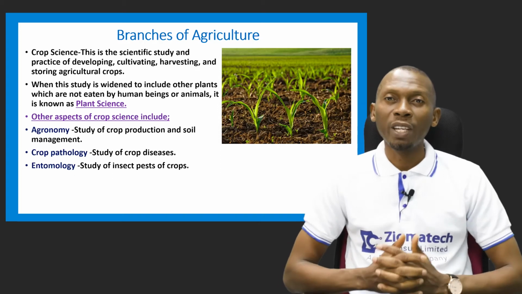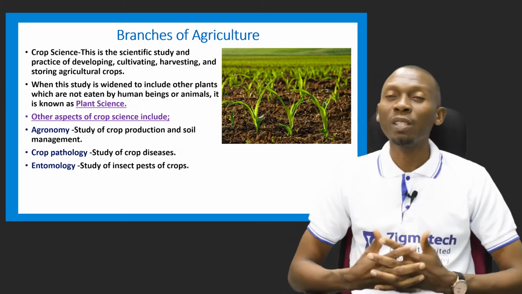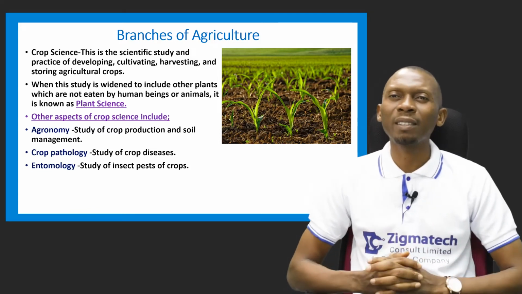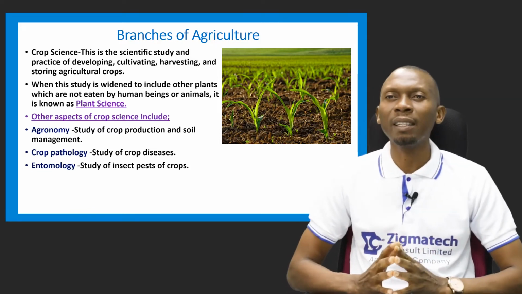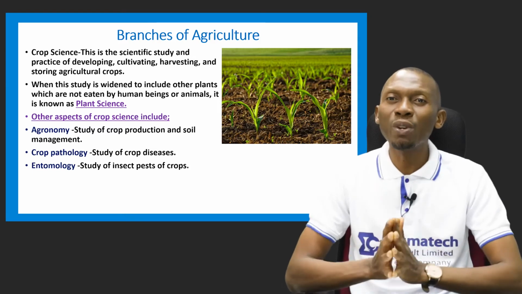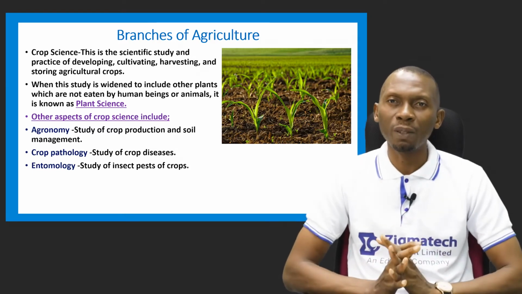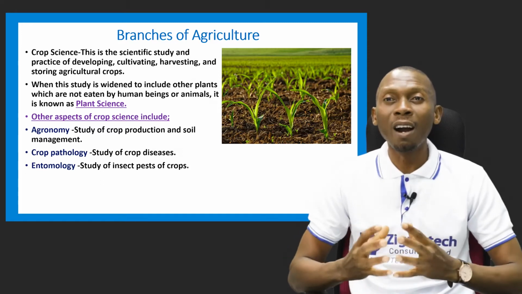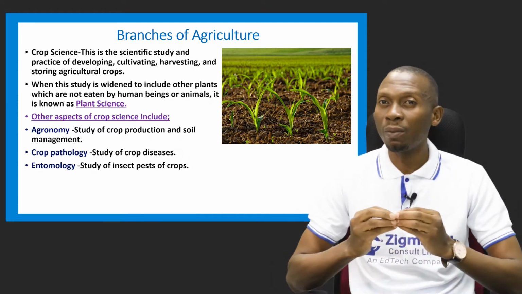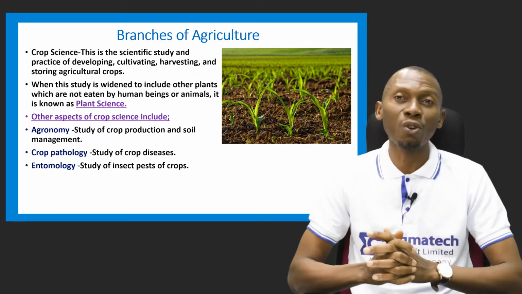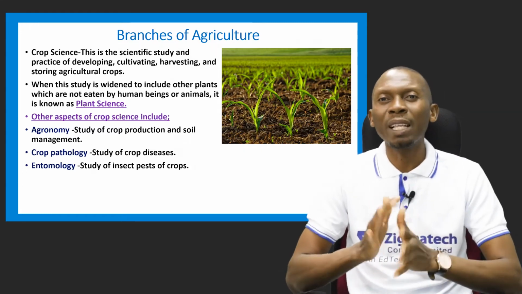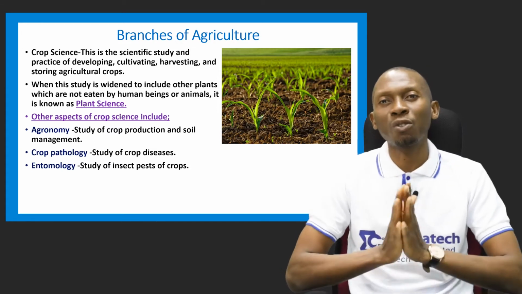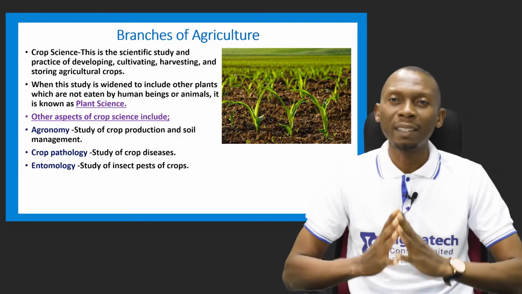Another branch of agriculture here is called crop science. Now, what is crop science? This has to do with the scientific study and practice of developing, cultivating, harvesting, and storing of our agricultural crops. Now, there are certain other plants that are not regarded as agricultural crops. So when we study those other plants, which are not eaten by human beings or animals, it's no longer referred to as crop science. We now call it plant science.